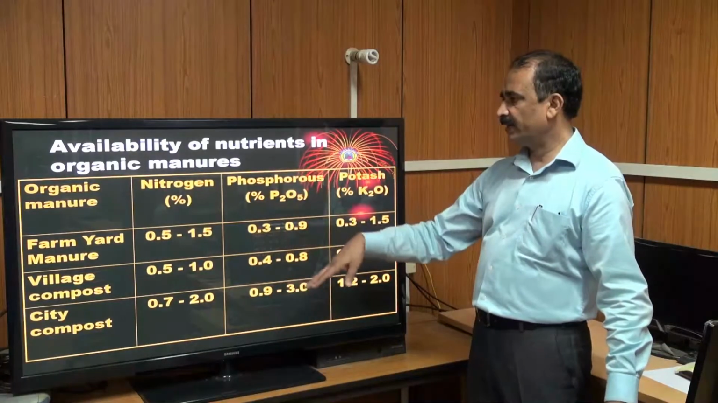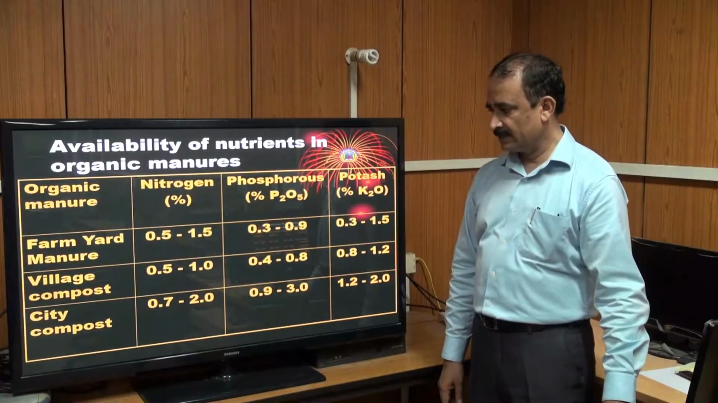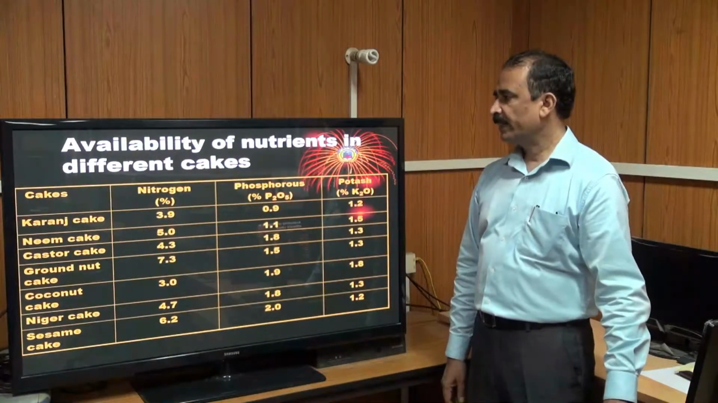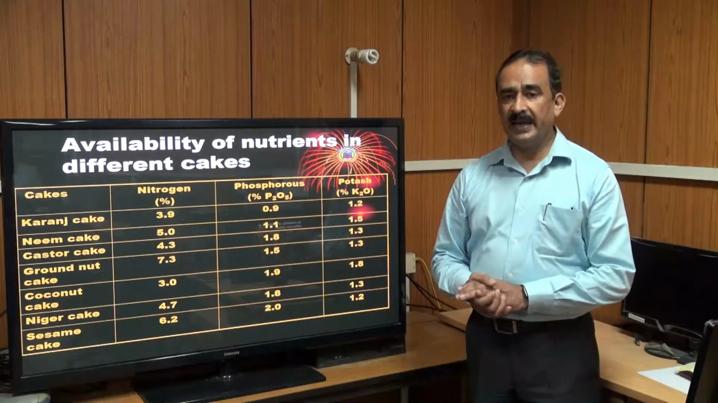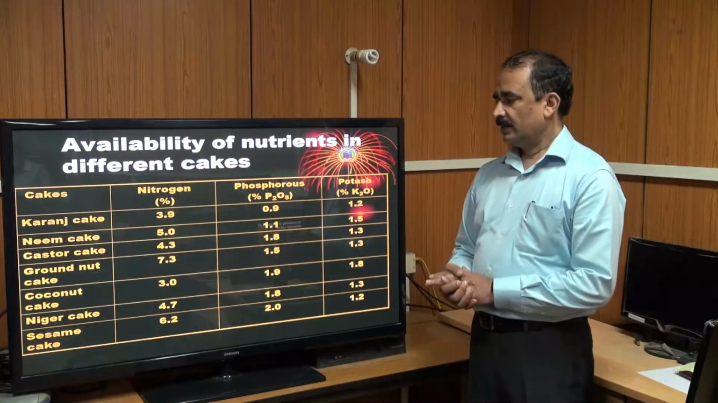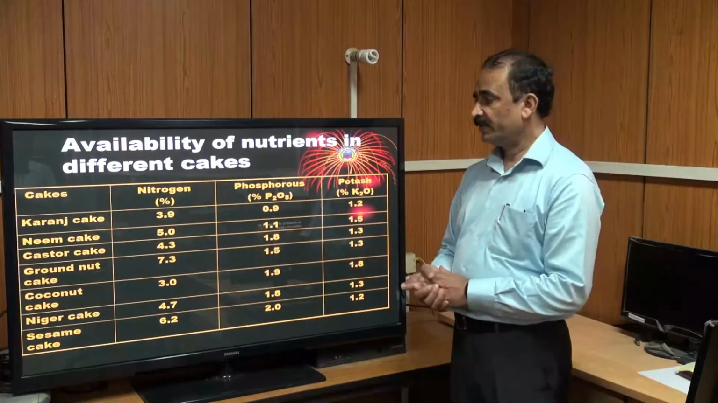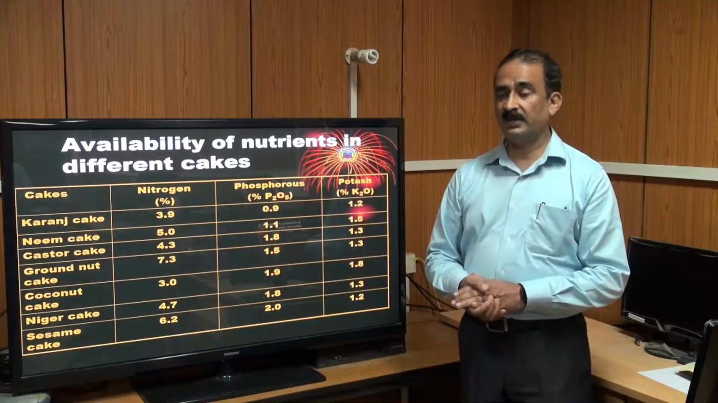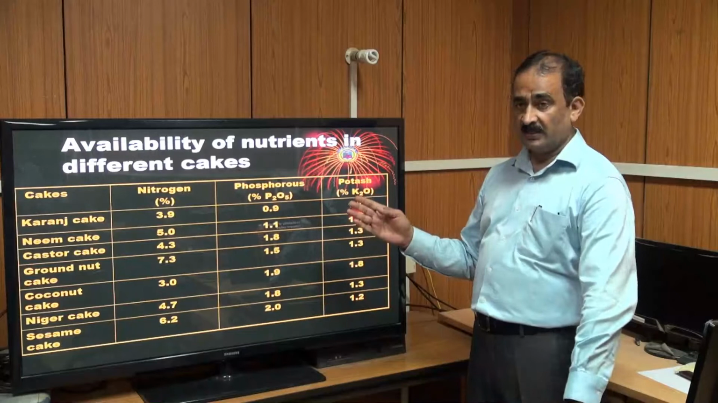So these are the nutrient contents available in the farm waste, village compost and city compost. Then nutrient availability in the different cakes. In Jharkhand, karanj is a very common tree, and karanj cake is very useful for agriculture. And it is for your knowledge.